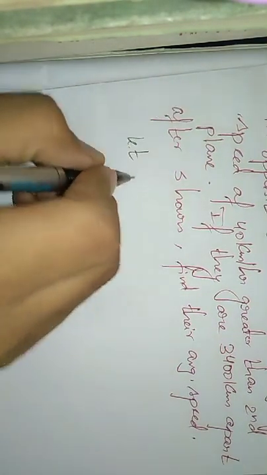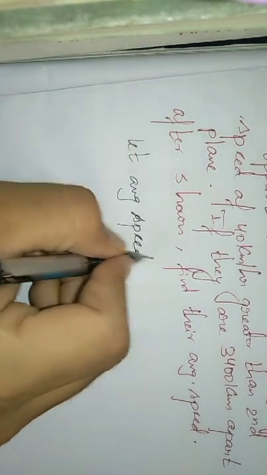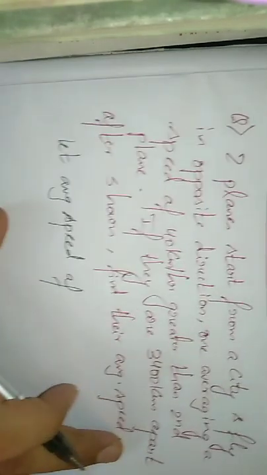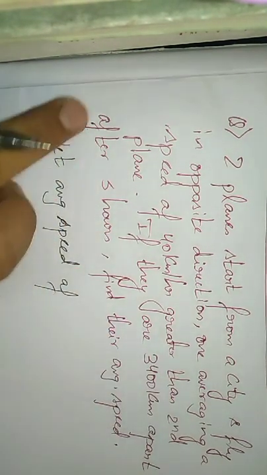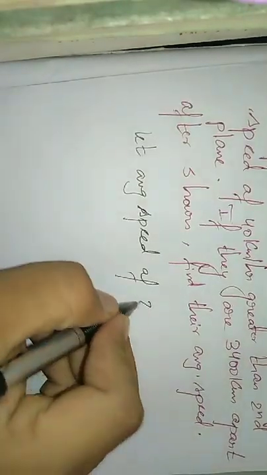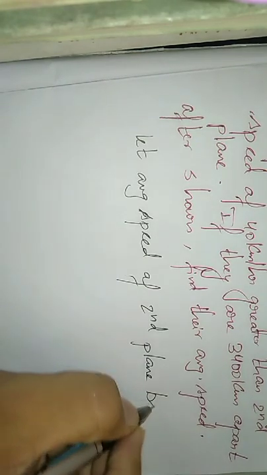So you are asked average speed, so we will start with that. Let the average speed of second plane be x kilometer per hour.